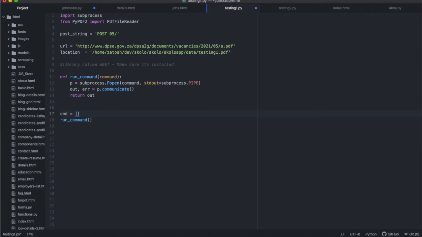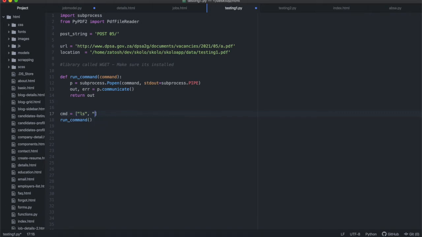If I was trying to list everything in my directory, I would have to say ls like that. And if I wanted to do ls -l, I have to separate each and every section of the command, like strings inside of a list, right?